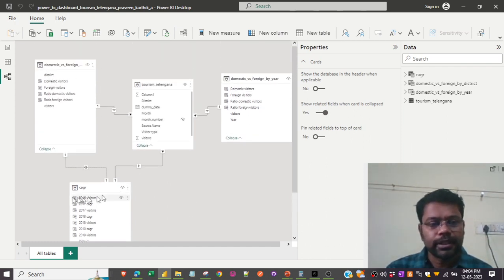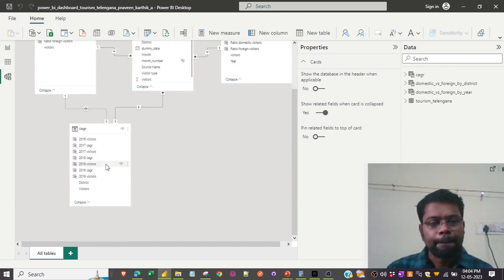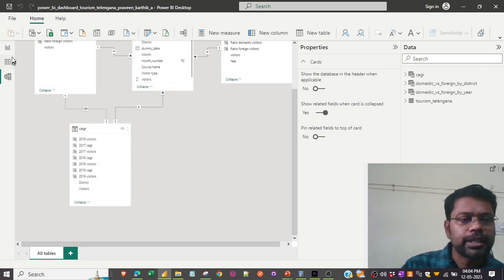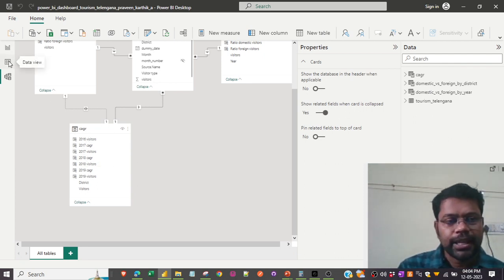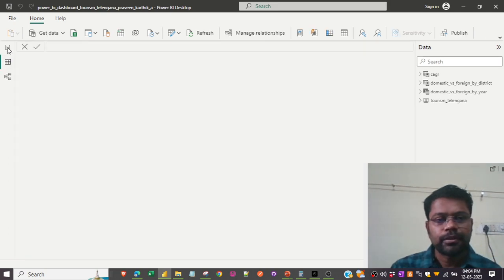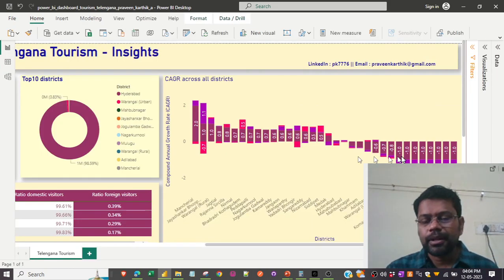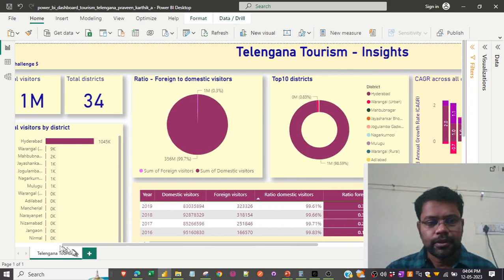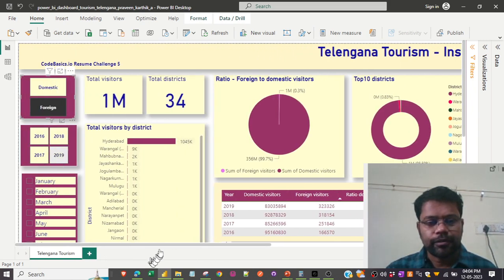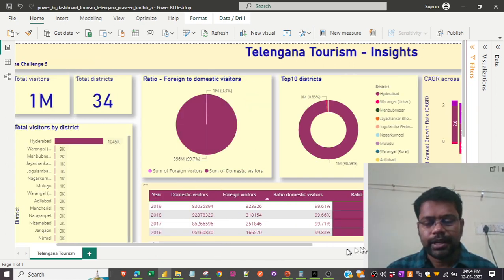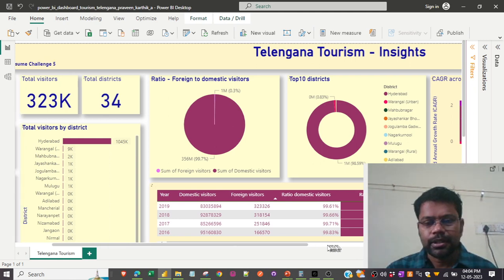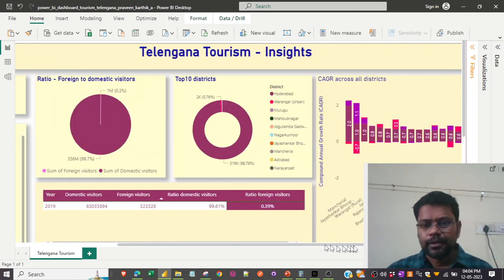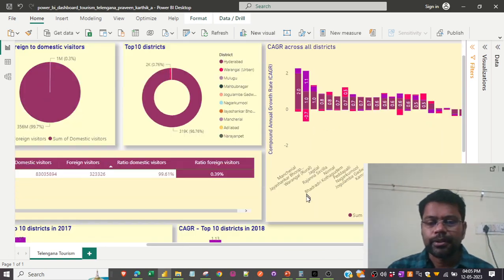I think CAGR is a separate table that is created to calculate the CAGR rate. Let me come back to this. Let's see if I can filter it by 2019. I'm not seeing the graph changing. I'm not sure whether it is related. No, it's not related. Okay, fine.